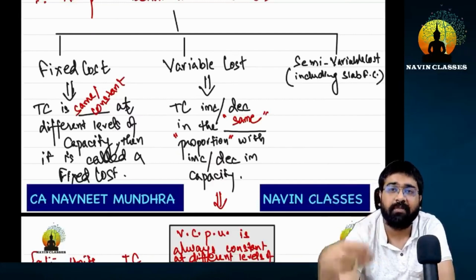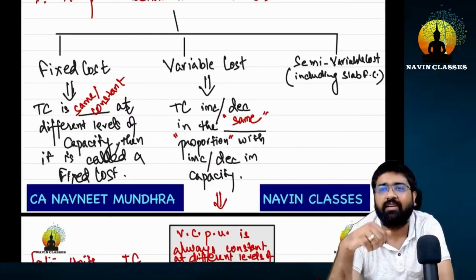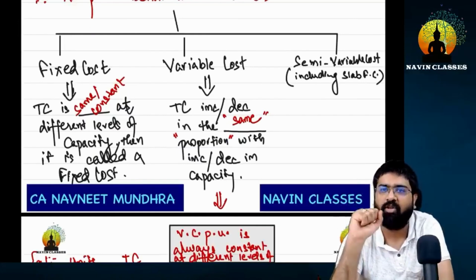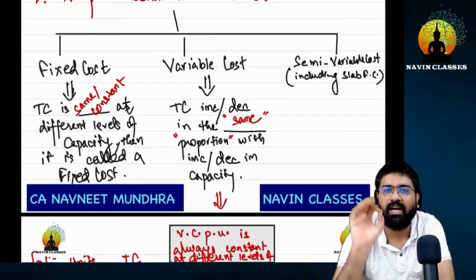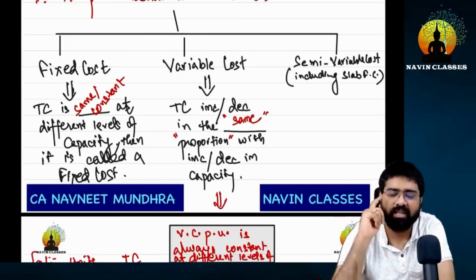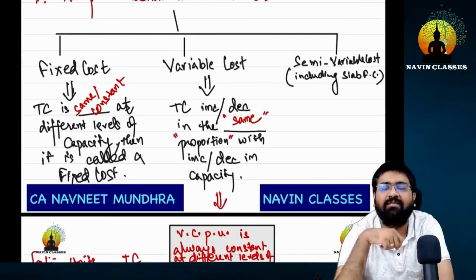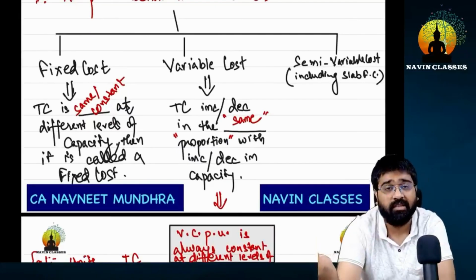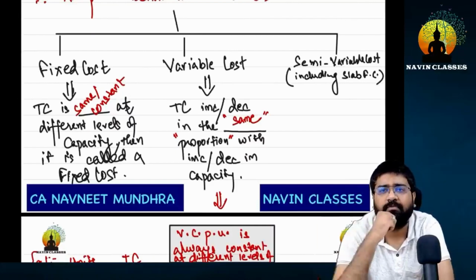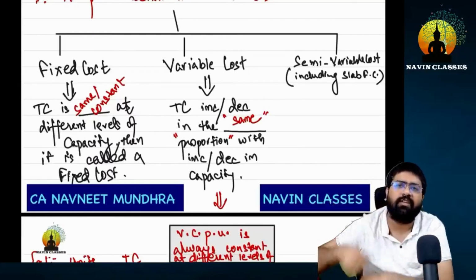Not necessarily. It might be that we are ordering more, so we can ask the printing person to reduce the rate. We are not giving an order of 500 but a bulk order of 2000 all at once, and accordingly they will charge me a lower rate. So will my cost per unit decrease? It will, even though it is a variable cost. And the per unit variable cost was supposed to be the same, but it changed. So this didn't remain a variable cost at all.